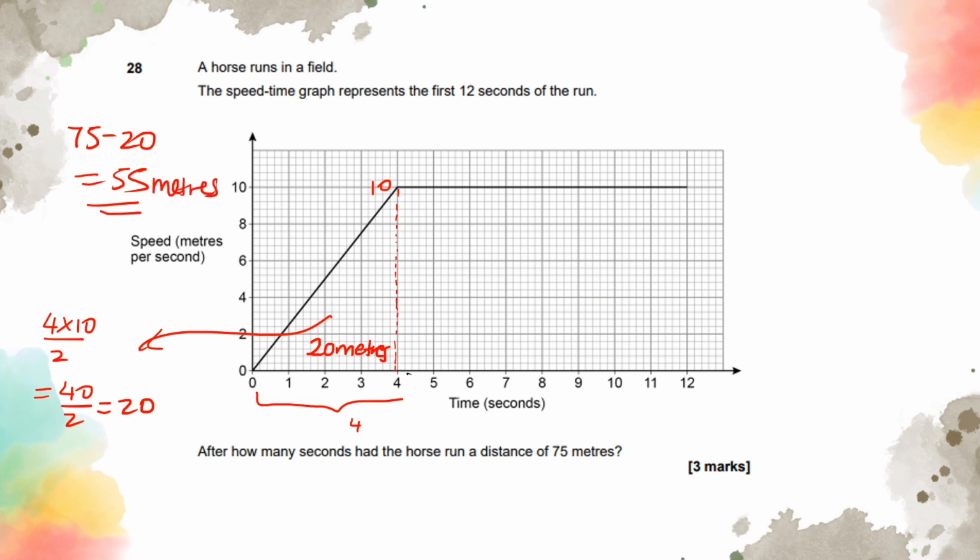Okay, so from here onwards, the height is always going to be 10. That means I'm going to need 10 times something to give me 55, and that something obviously is going to be 5.5. So I want 5.5 more from this point onwards. So 1, 2, 3, 4, 5.5, so that's 9.5 then.